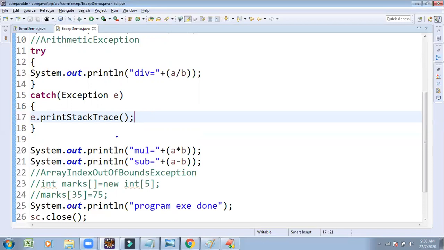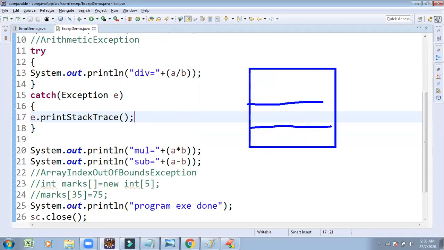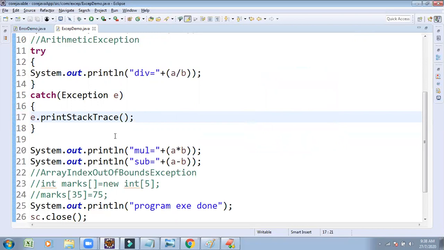Not only one exception is possible. There is a possibility of multiple exceptions. So exception 1, exception 2, exception 3, multiple exceptions are going to be stored in a stack structure. We can retrieve the exceptions from the stack structure, so we are using the printStackTrace method. If only one exception is there, you can use System.out.println. But when multiple exceptions are there, it is better to use the printStackTrace method.